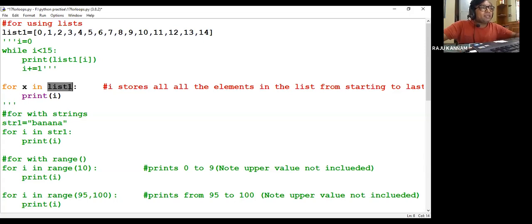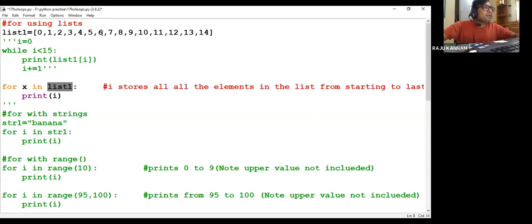If an element is there, it will move here, then print the element value, then again it will increment to the next element. Initially it starts with the first element, which will be printed, then x is automatically incremented, it points to the next element, and that is printed. Like that all 15 elements will be printed, and after that it comes out of the loop. The speciality of the for loop is that without giving any count, it will take the default count as per the size of the list.